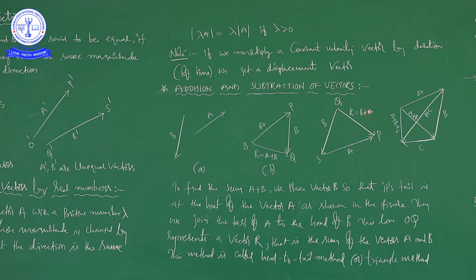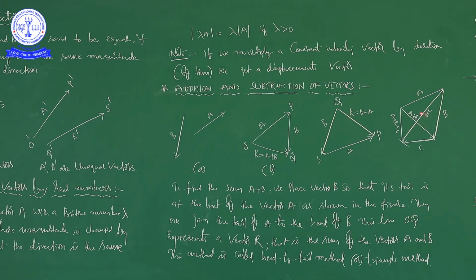Observe carefully: this is the tail of B, the head of B, the tail of A, the head of A. When we join these two as shown in the figure, this will be the resultant, R is equal to B plus A, or A plus B, whatever it may be. That is the resultant of the addition of two vectors A and B.